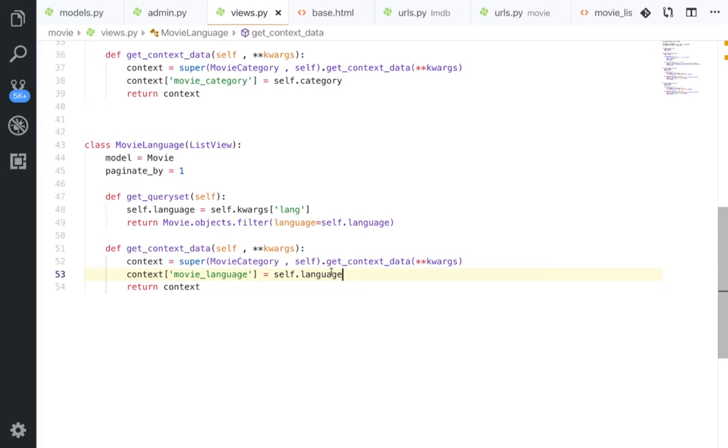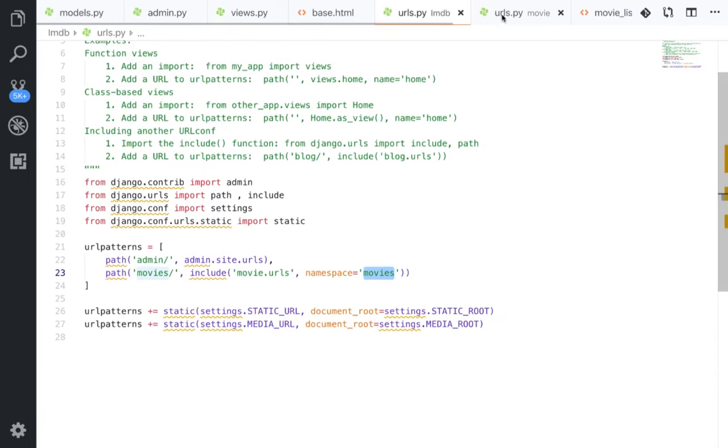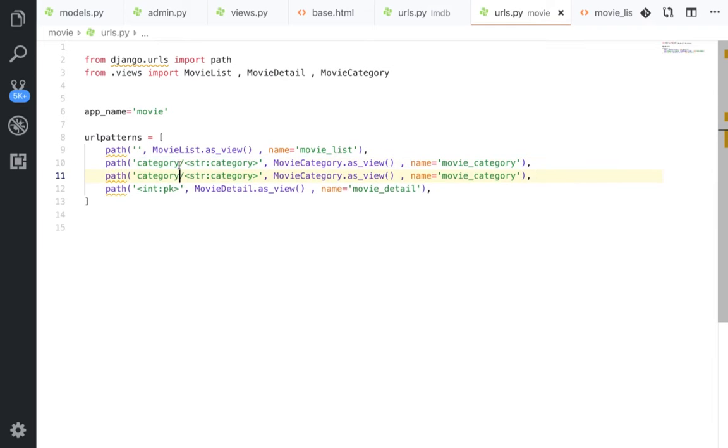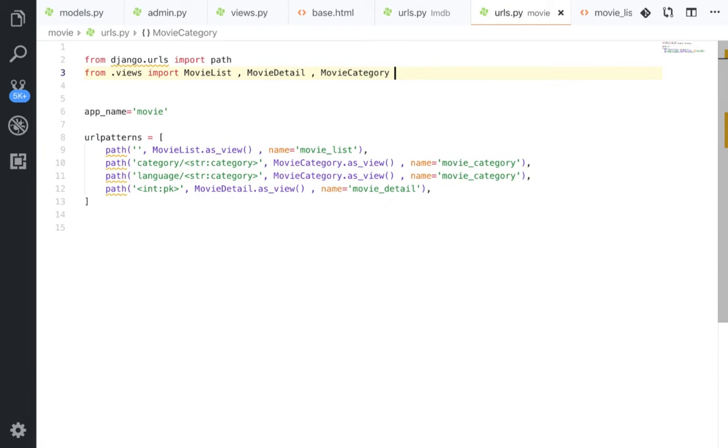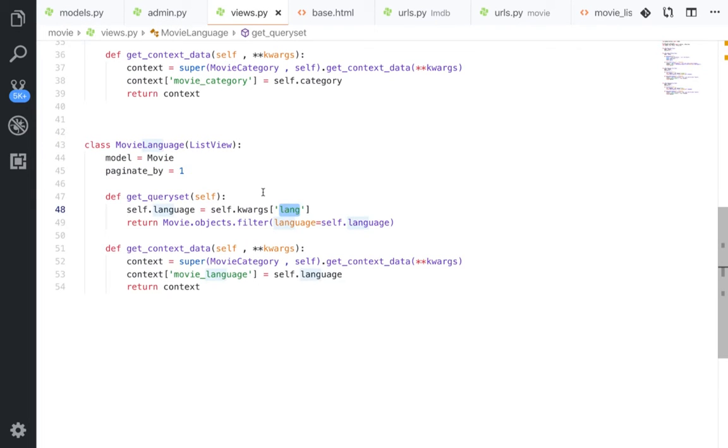Okay, so now this is awesome. We need to add a URL that moves. So let's duplicate this, and we're gonna add the language, and this is our view MovieLanguage. So let's import it in here, and let's add it in here, and this is actually the movie language. So and let's change this to lang, because we're using it in our view as lang. Okay, so now this is awesome.